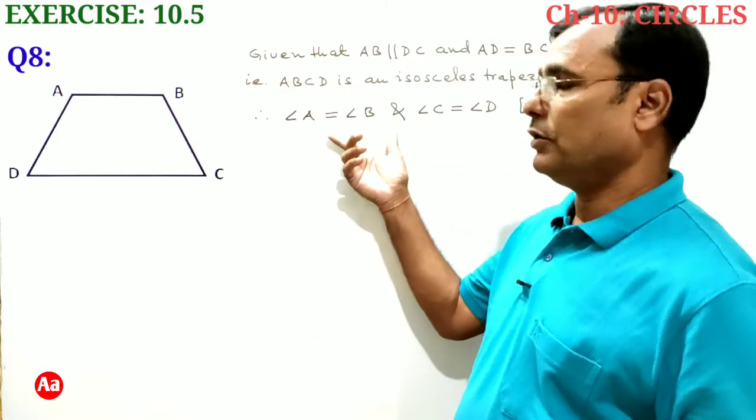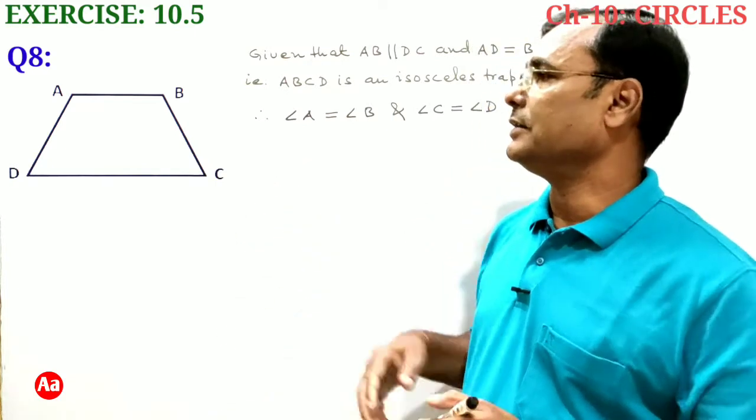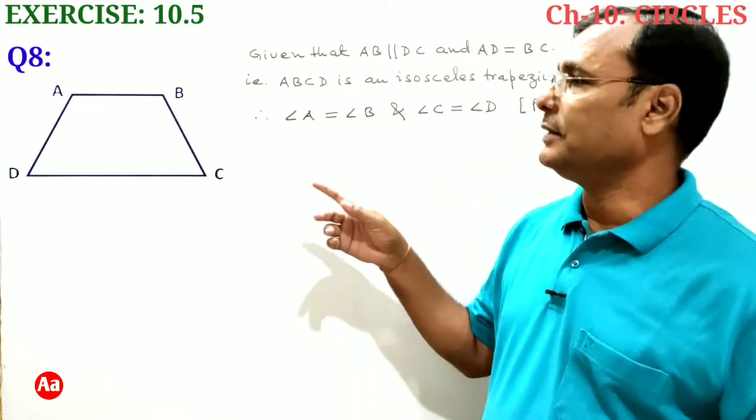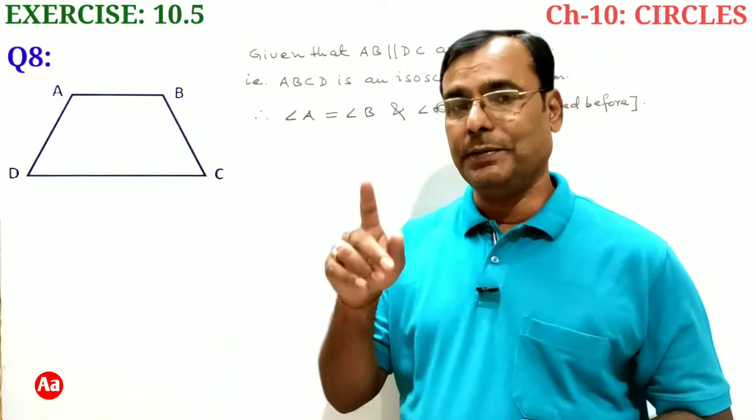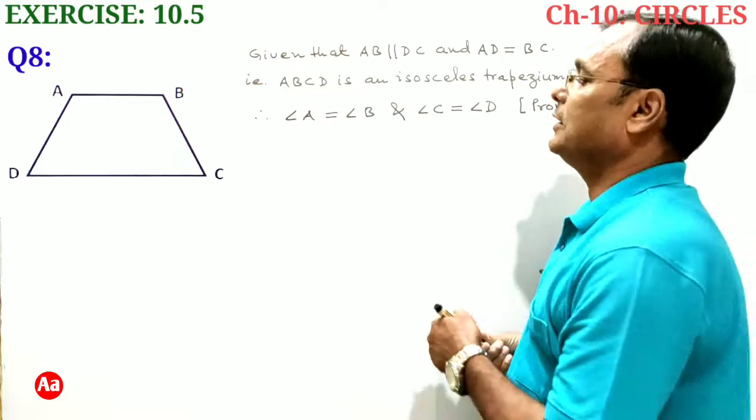So we have got this result: angle A is equal to angle B and angle C is equal to angle D. In this trapezium ABCD, AB is parallel to DC and BC is a transversal.